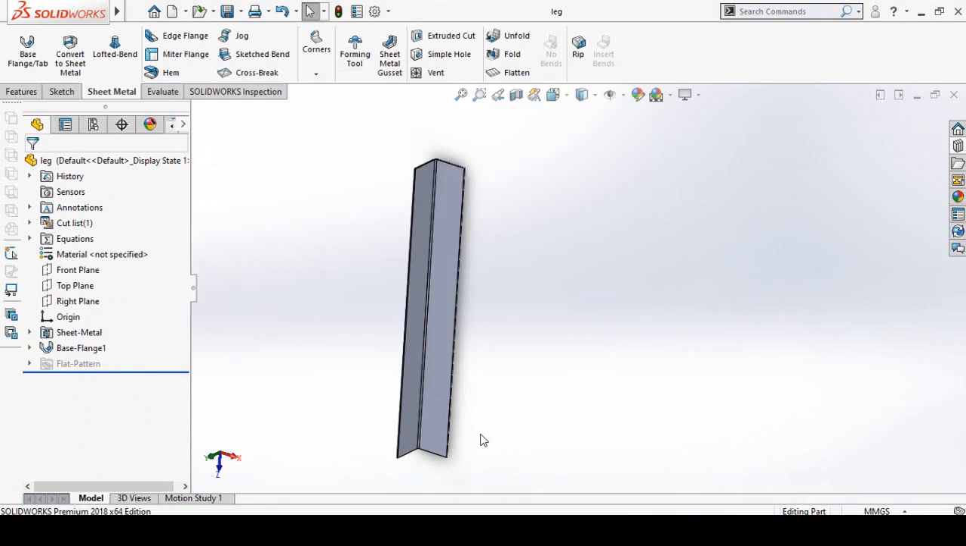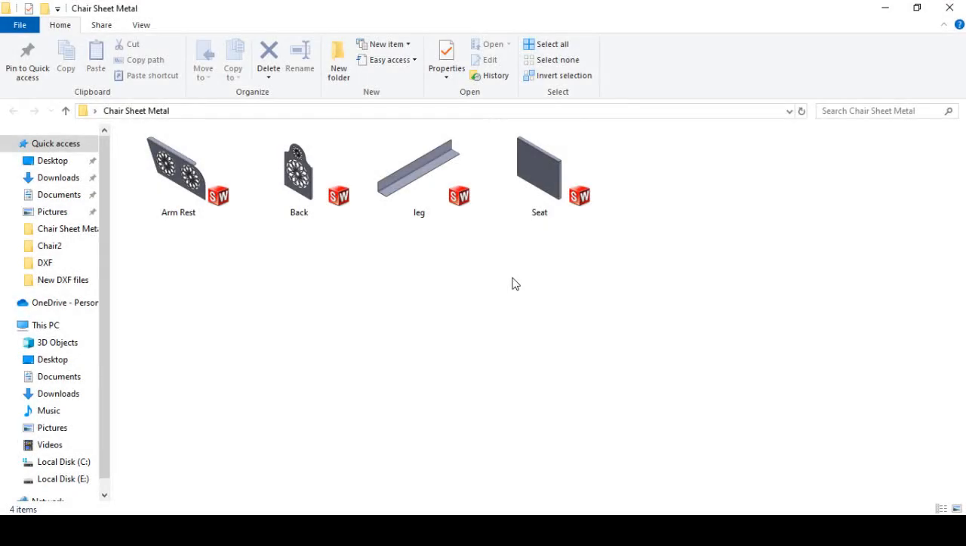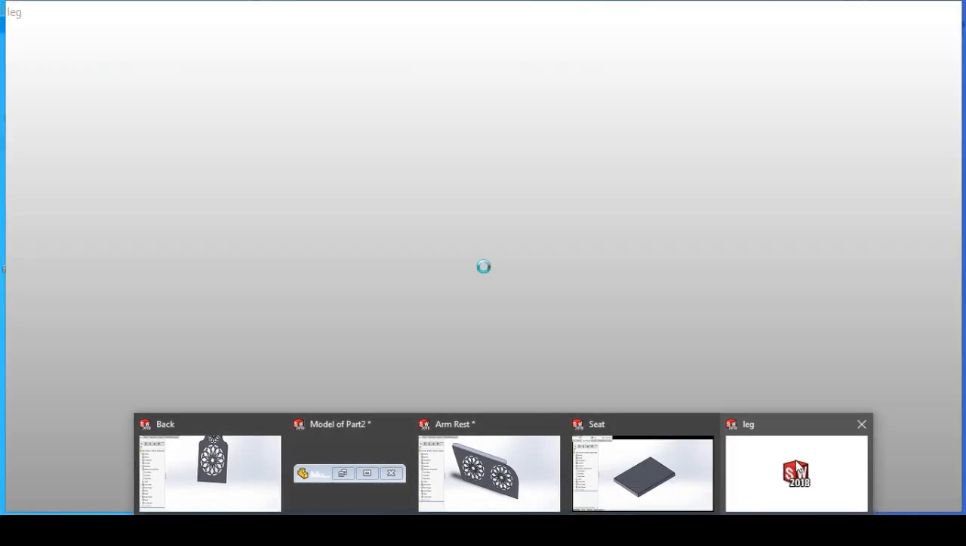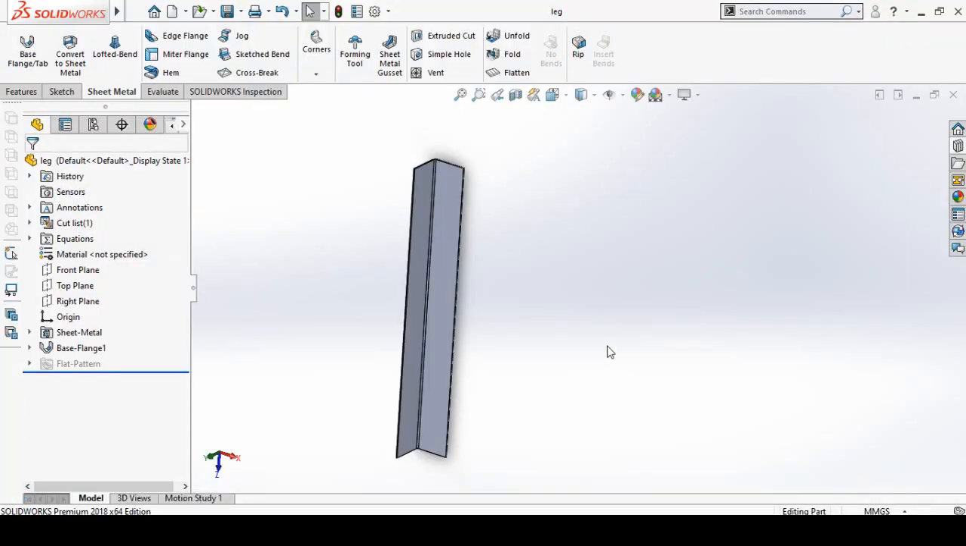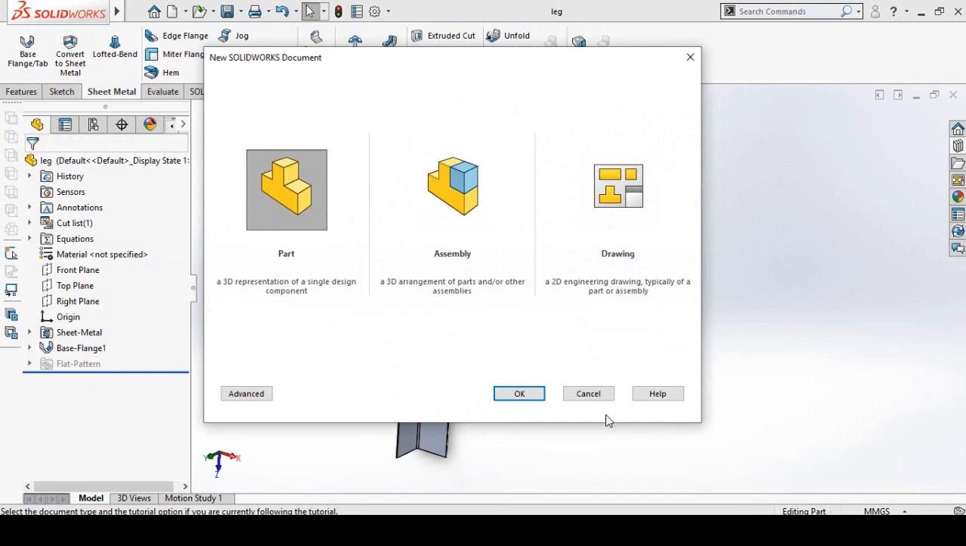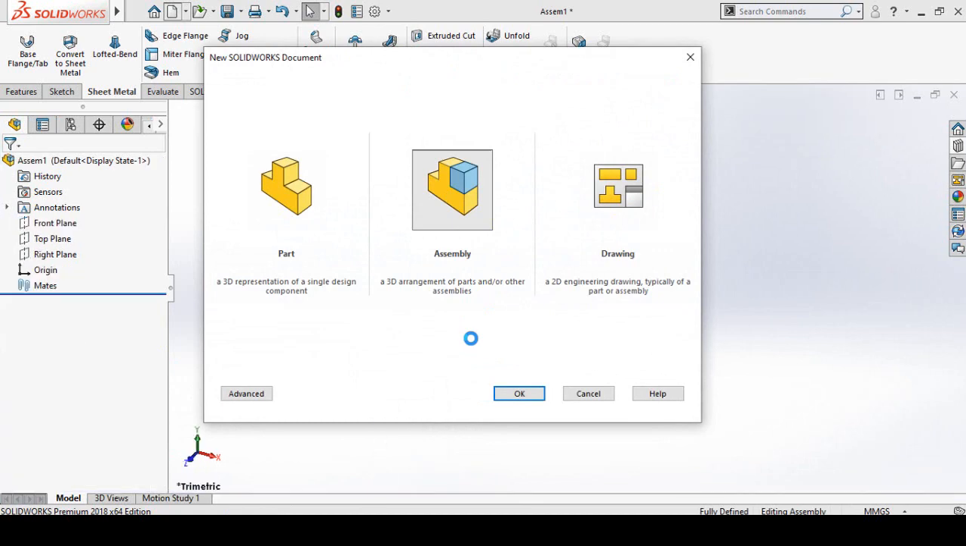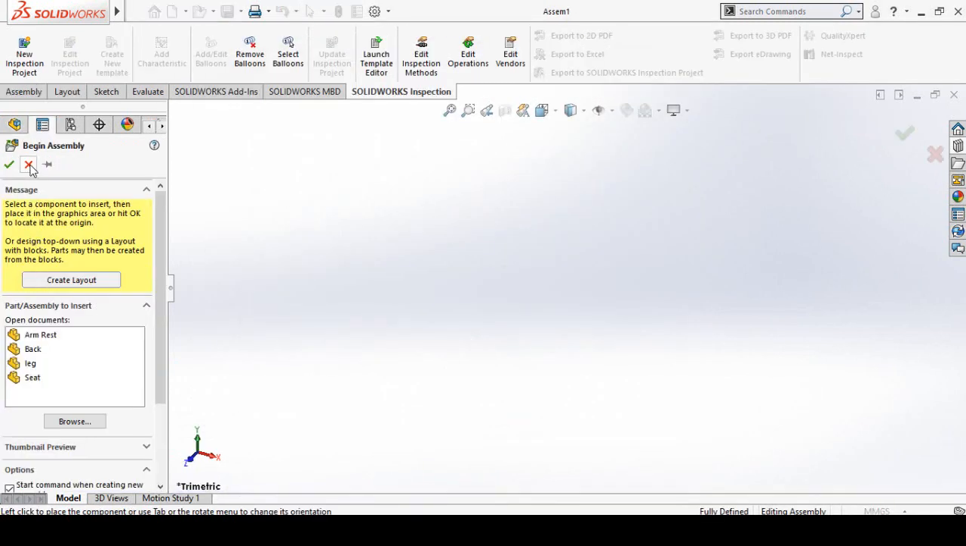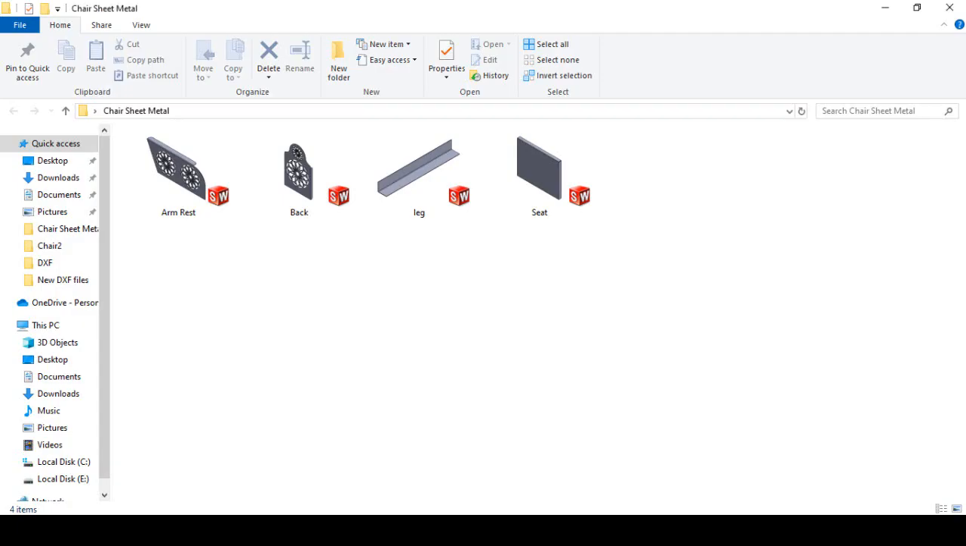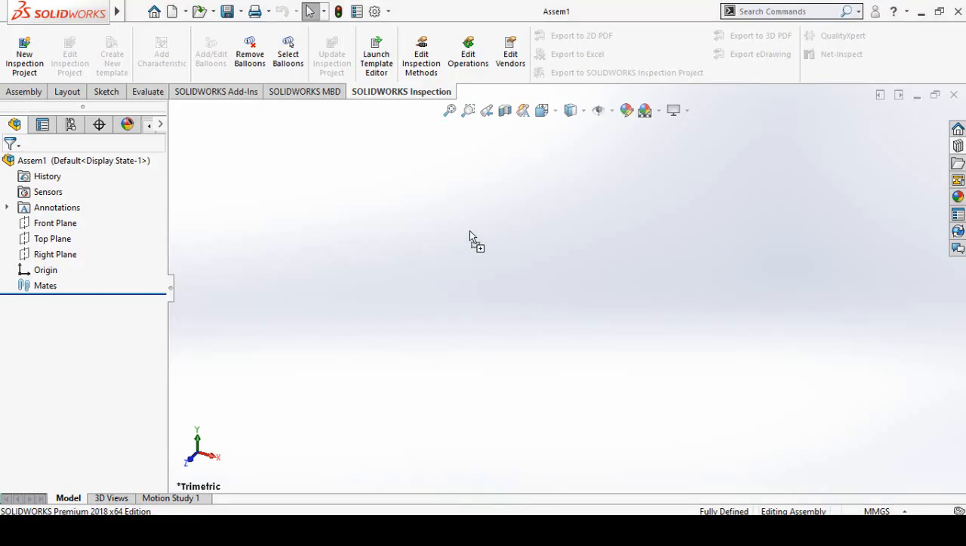So as I have completed all the parts, now I have to start making the assembly. First of all, open the folder where you have saved all these parts. Here is the folder where I have saved all those parts. So for that, click on new button here, and then double click on the assembly. Close this dialog and then open the folder. Select all these parts and drag them into the SolidWorks assembly.